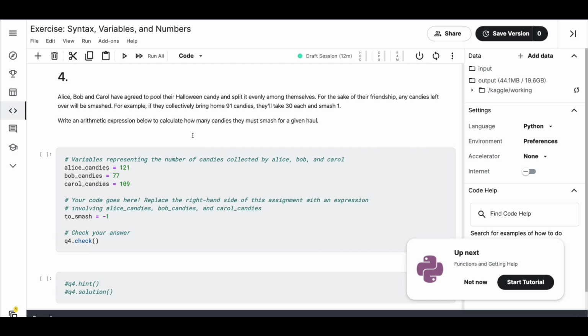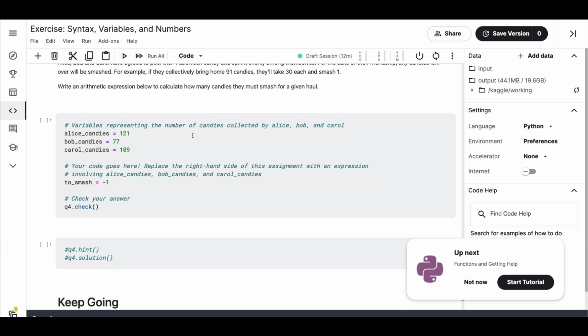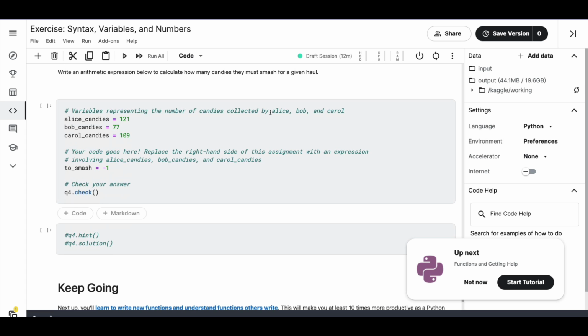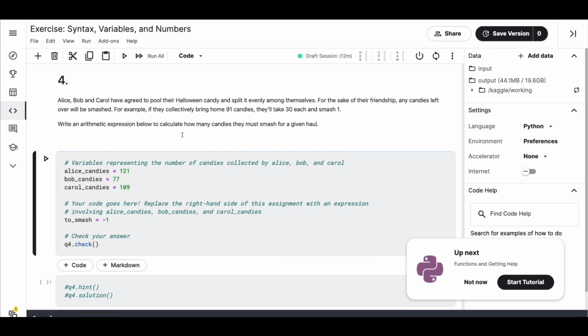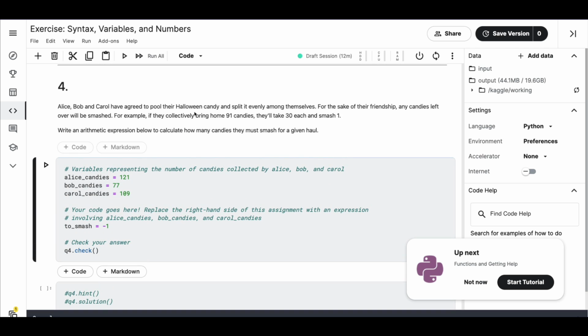And now question number 4. So we have variables representing Candice, Alice, Bob, Carol, and your code goes here, replacing the right hand side of this assignment with an expression involving candies to smash. So for the sake of their friendship, any candies left over will be smashed. For example, if they collectively bring home 91 candies, they'll take each 30 and then smash the one. So to smash, we have to decide. So how do we decide? Write an arithmetic expression below to calculate how many candies they must smash for a given haul.